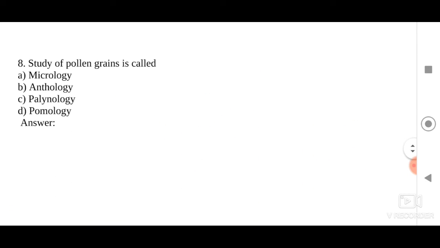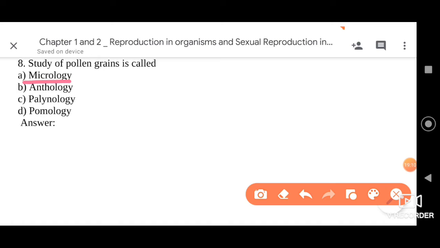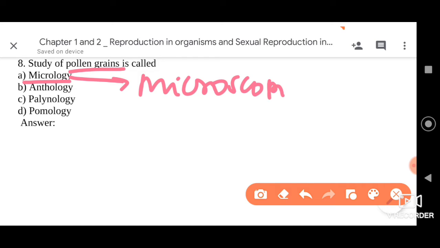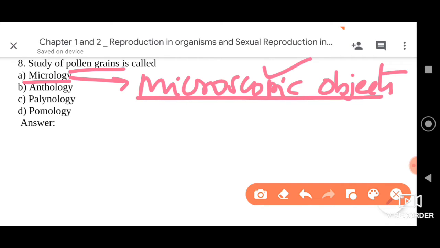Then, dear friends, we have: the study of pollen grains is called. All right, let us understand each option here. See, the first option given is micrology. Micrology deals with the study of microscopic objects, my dear friends, or rather I can say it deals with the study of microscopic observation.